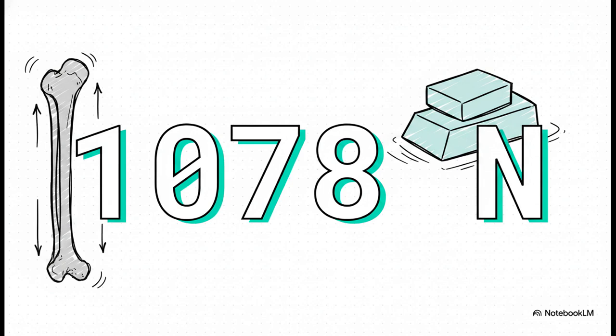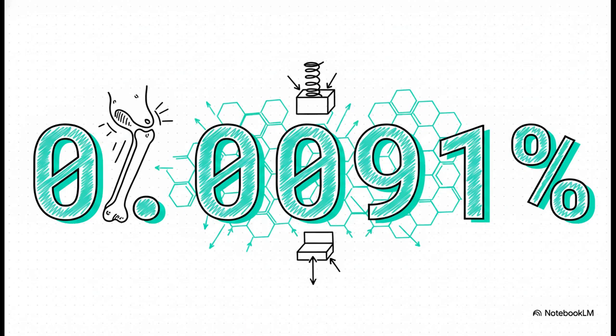I mean, that is an immense amount of compressive stress. But here's where the mechanics of solids totally save the day. Because human bone has a remarkably high Young's modulus, around 9.4 times 10 to the 9th newtons per square meter. That terrifying weight only compresses the performer's thigh bone by 4.55 times 10 to the negative 3 centimeters. That's a microscopic fraction of a single centimeter, a fractional decrease of just 0.0091%. Our bones are truly an absolute engineering marvel.